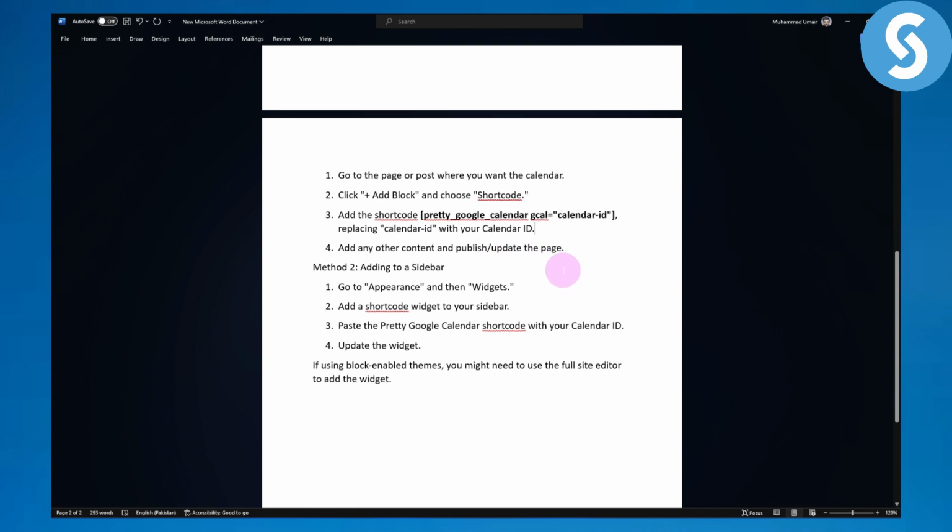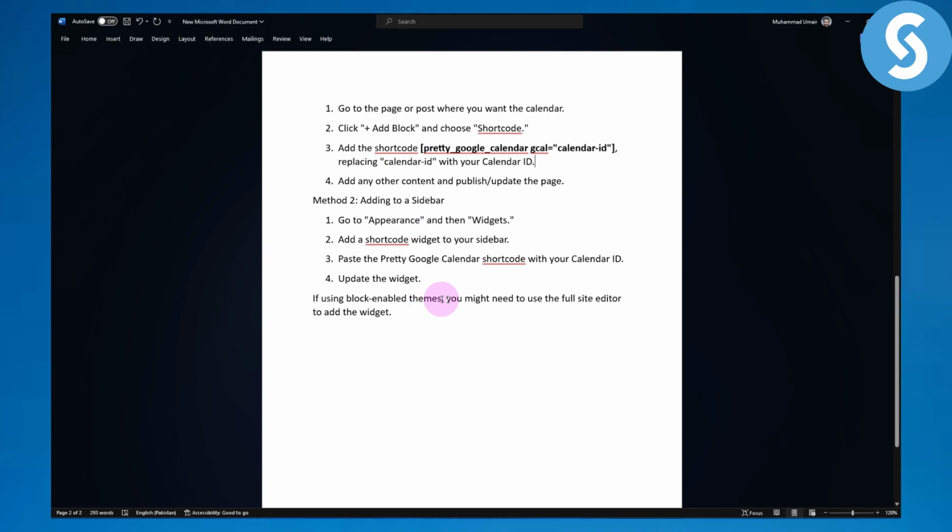And then we have method 2, adding it to the sidebar. Go to appearance and then widgets, add a shortcode widget to the sidebar and paste the Pretty Google Calendar shortcode with your calendar ID. So simply update the widget, and if you're using block enabled themes, you might need to use the full site editor to add the widget.